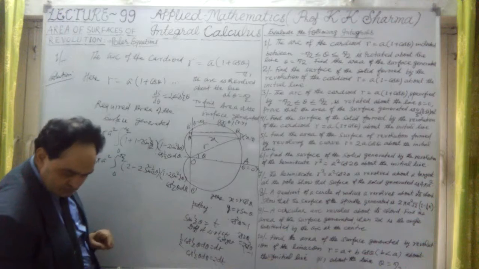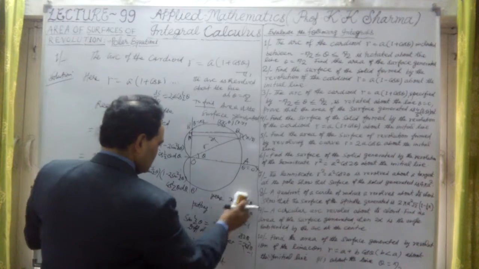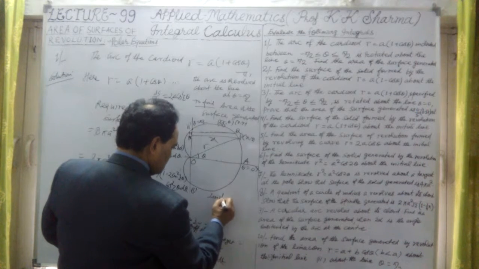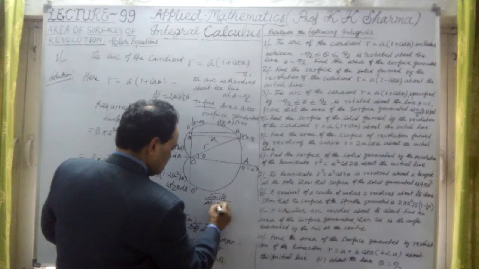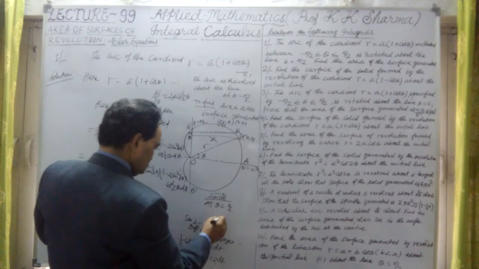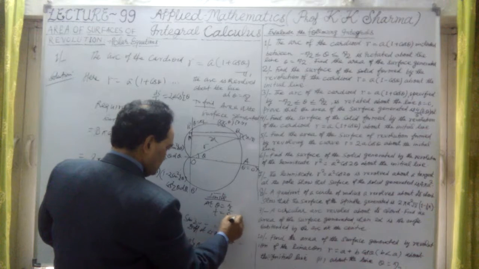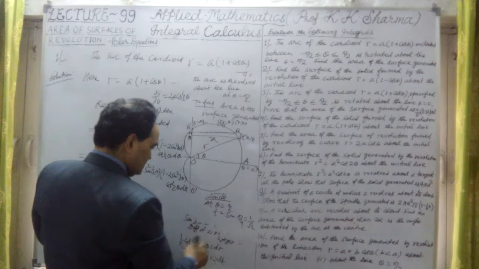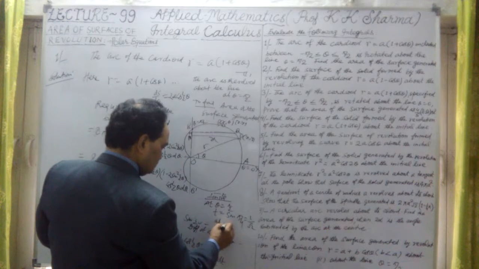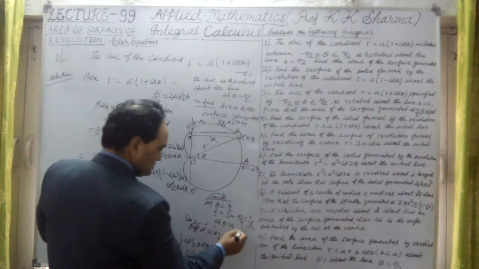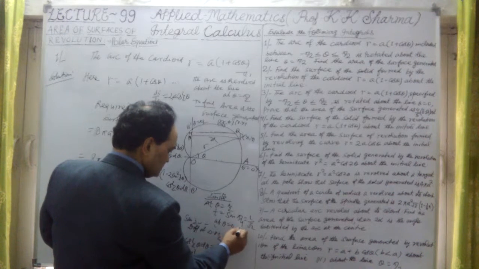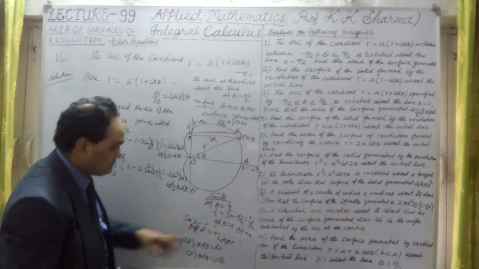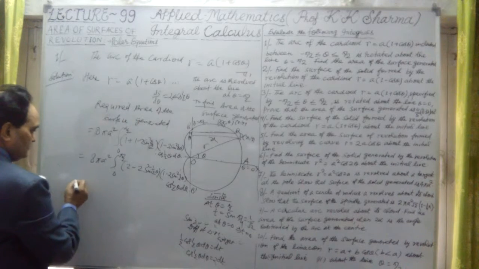So the limits: at theta equal to pi by 2, t is equal to sine pi by 4, that means 1 by root 2, and at theta equal to 0, the lower limit, t equal to 0. So 0 to 1 by root 2.